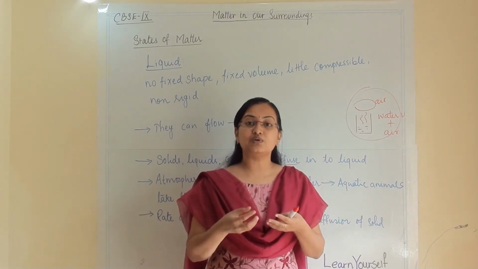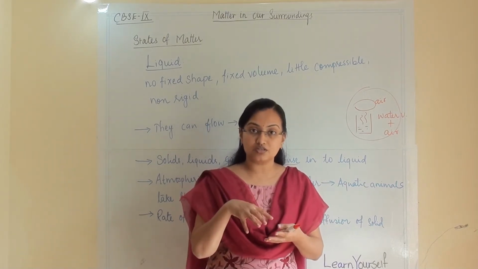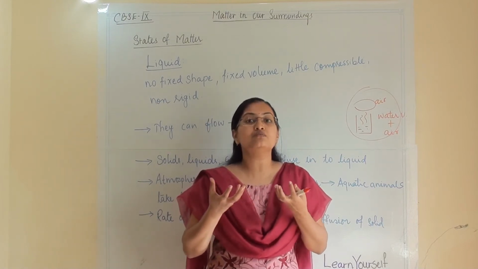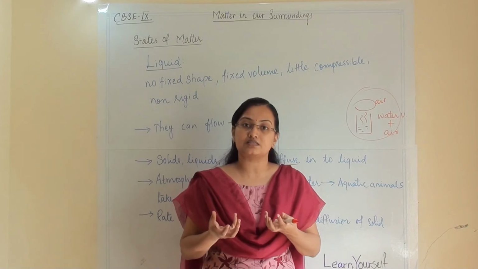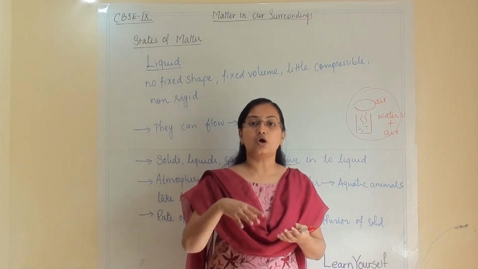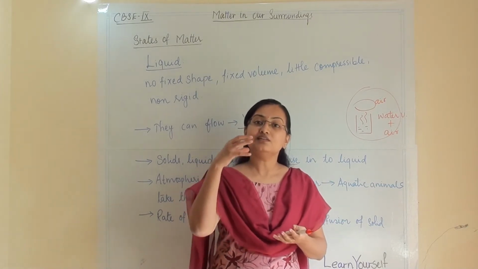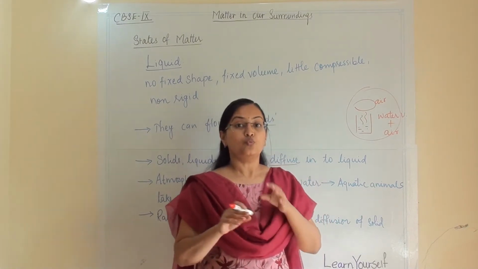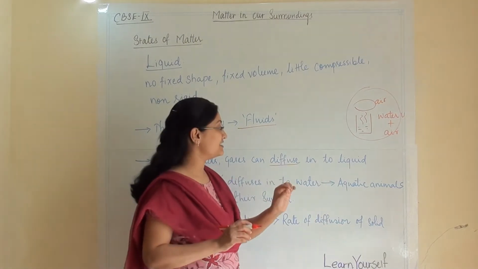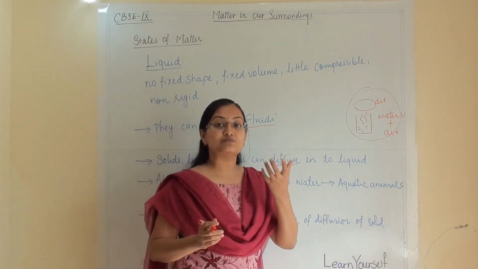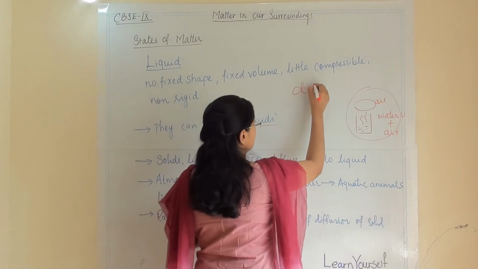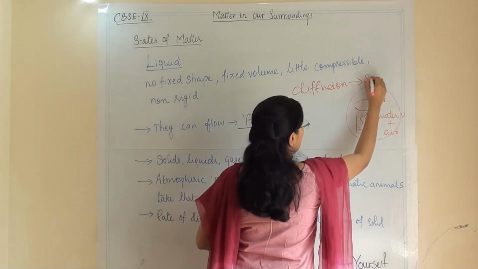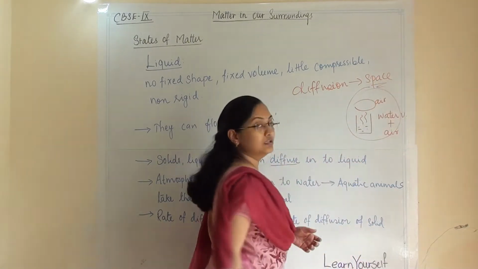All these things we can add into water and they mix well. Why? Because there is a gap in between water molecules, water particles. So all these particles, salt, sugar and lemon, will fit into those gaps. So the important thing here is that diffusion requires space in between the molecules.